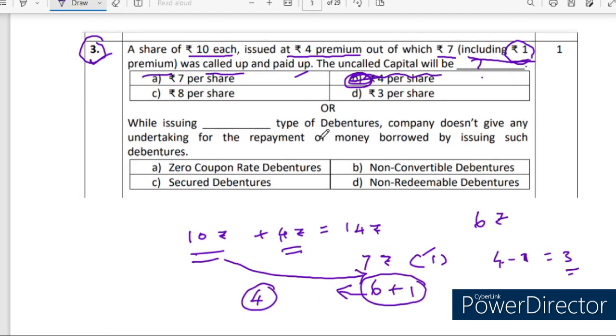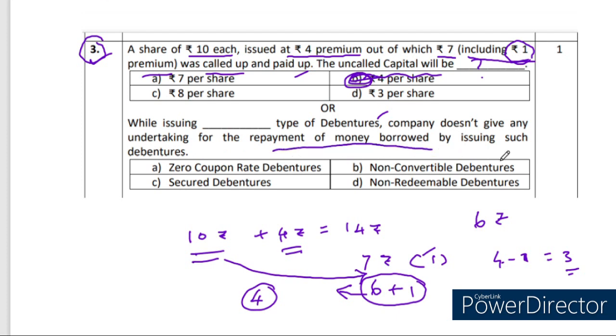While issuing dash type of debentures, company doesn't give any undertaking for the repayment of money borrowed by issuing such debentures. Anyway, company issued the debentures to the people generally. Debenture holders are considered as creditors for the company. So company should settle that. It is their company's responsibility.